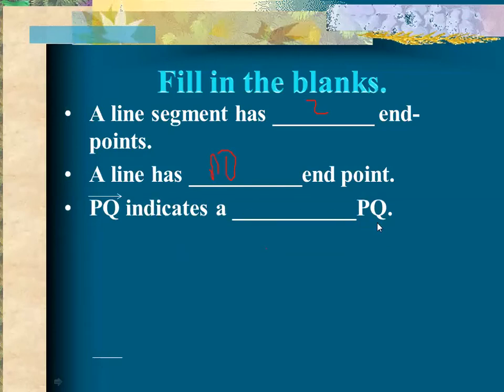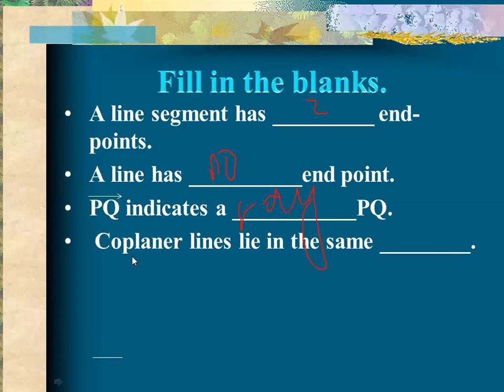PQ indicates a dash. What does PQ tell you? This is my question for 1 minute. Zain Fahim, please tell me the answer. Very good, Zain. It will indicate a ray. So the correct answer is: PQ indicates a ray. Why is it a ray? Because it has one endpoint and it is extending only in one direction. Okay, move on to the next one.